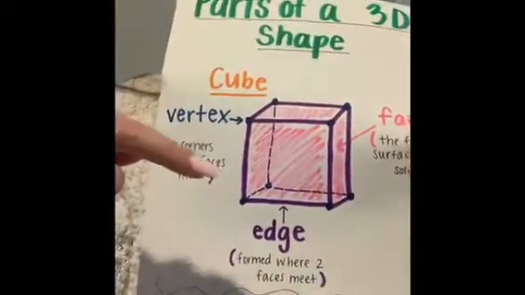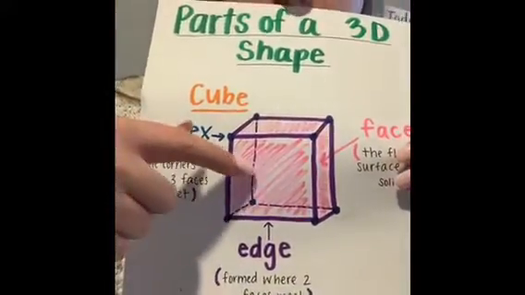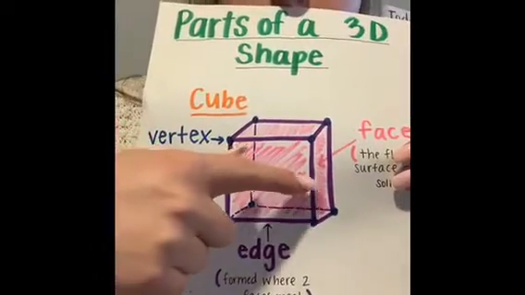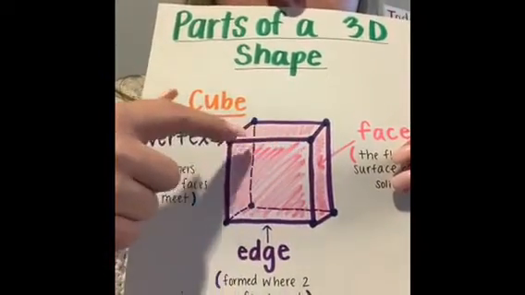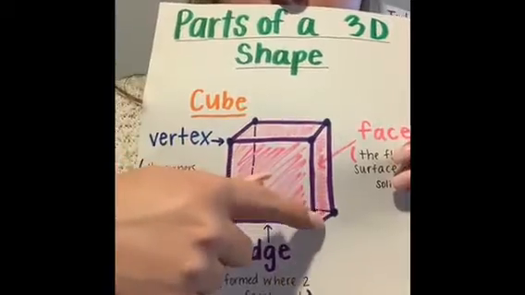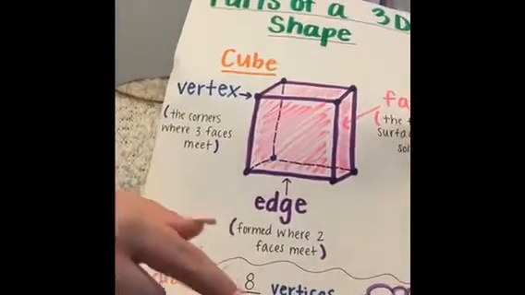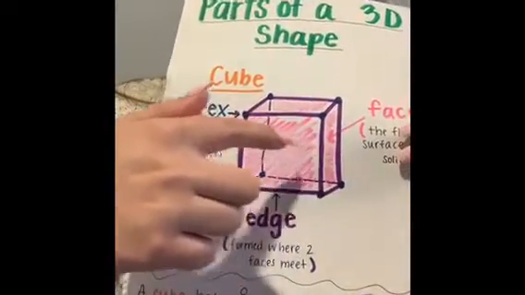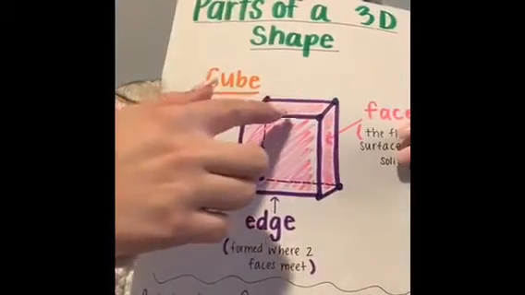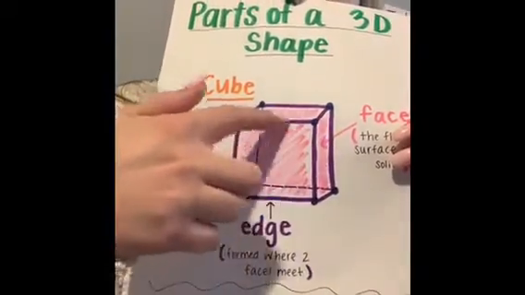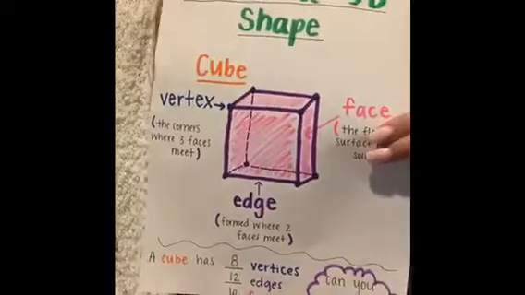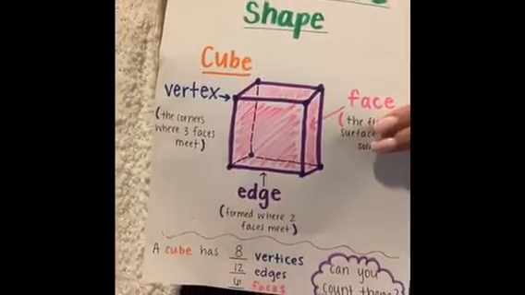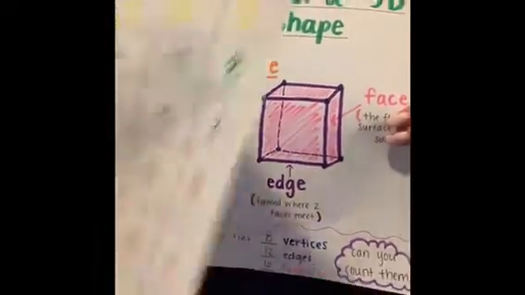And so then you're going to count 12 edges, 1, 2, 3, 4, 5, 6, 7, 8, 9, 10, 11, 12. And then 6 faces, 1, 2, 3, 4, 5, 6. This one in the back is kind of hiding. So go through and count with your parents and make sure that you have all of these written down correctly on your anchor chart, and then we're going to go over the rest of them.